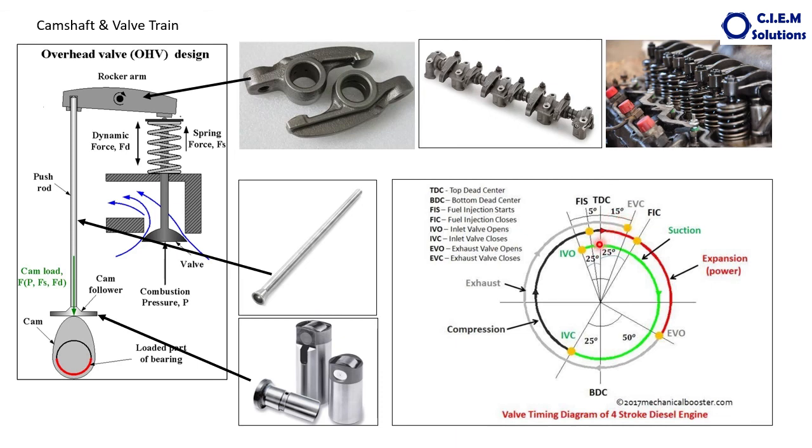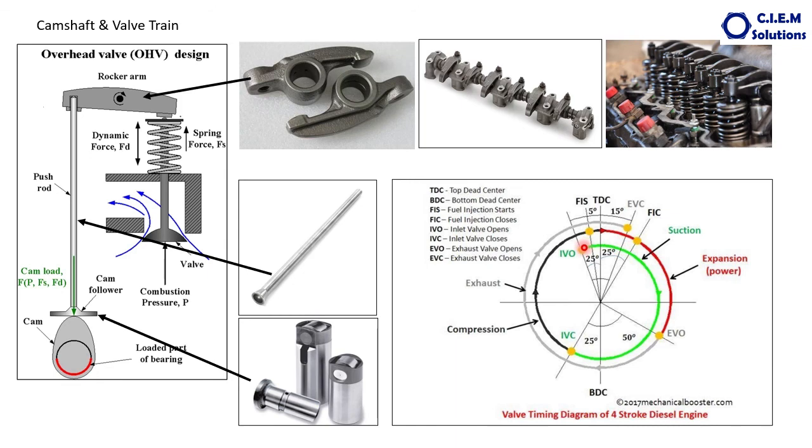So this 25 plus this 15, total 40 degrees, is called overlap. During these 40 degrees, both valves are kept open. In this case it is 40 degrees.